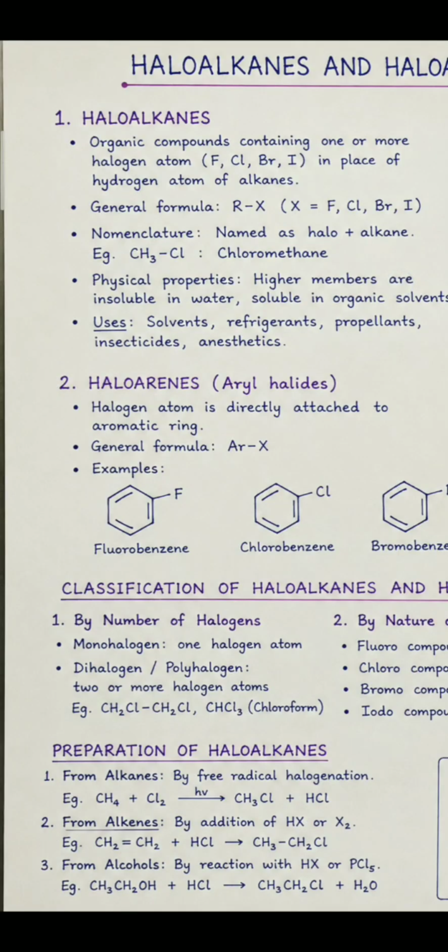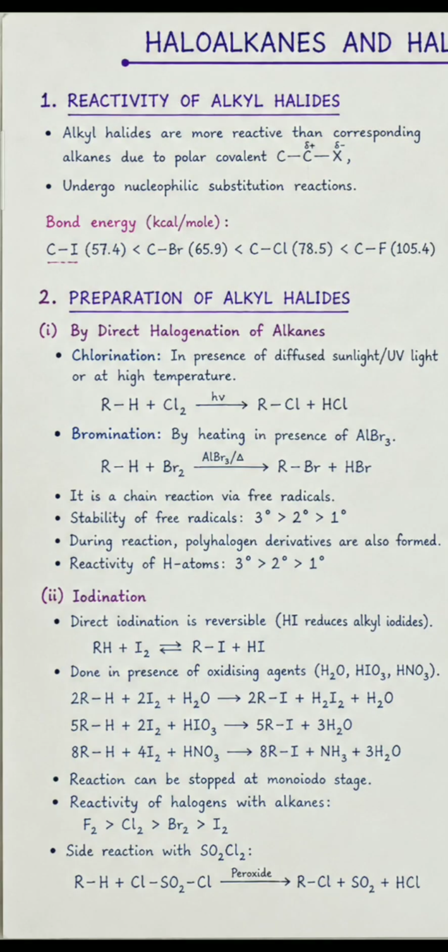Preparation of haloalkanes. The first one is from alkanes by free radical halogenation. When methane is treated with chlorine in the presence of sunlight, it gives CH3Cl and HCl. From alkenes, by addition of HX or X2: when alkenes are treated with HCl, they give alkyl halides such as CH3CH2Cl. From alcohols, by reaction with HX or PCl5: when alcohols are treated with hydrogen chloride, they give the corresponding alkyl halides and water.